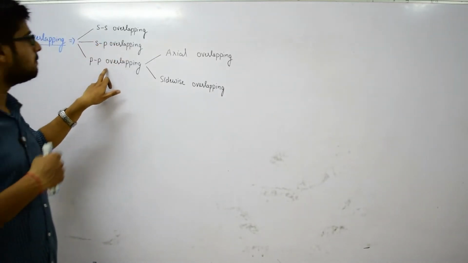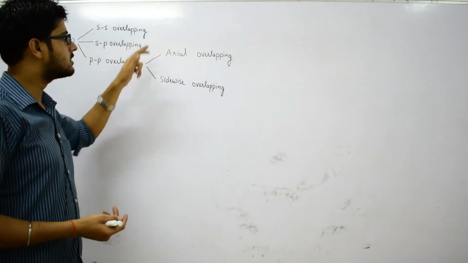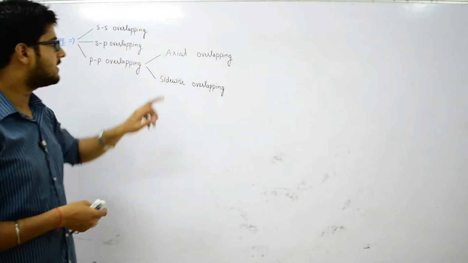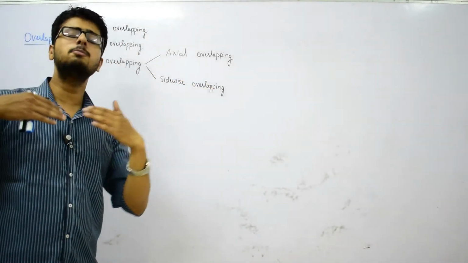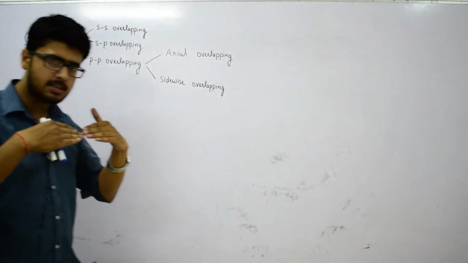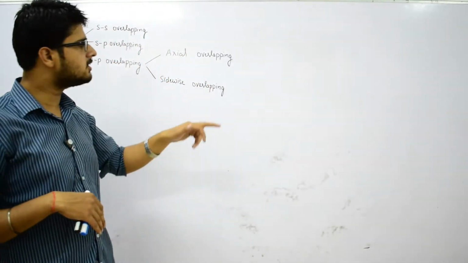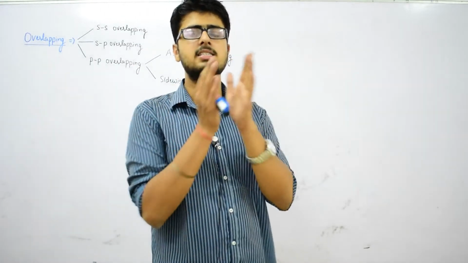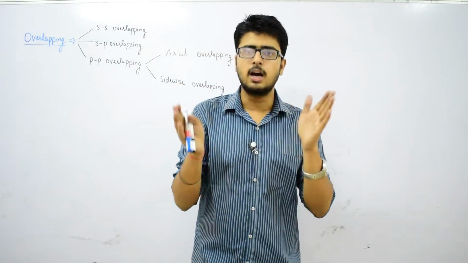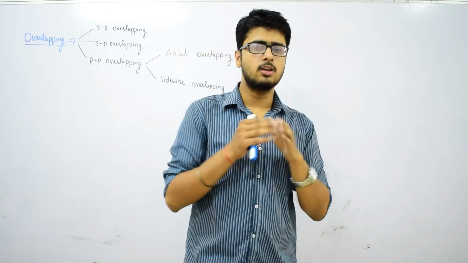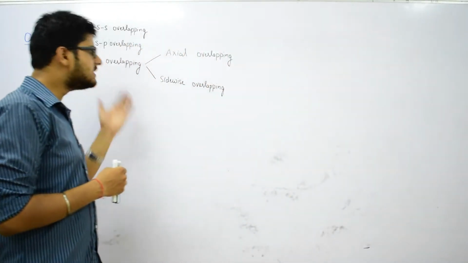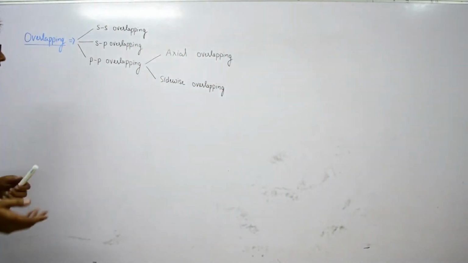PP overlapping is of two further types: axial overlapping, when the two p orbitals lie along the same axis, and sidewise overlapping, when the two p orbitals remain side by side opposite to each other. Now we will discuss these types of overlapping in detail.